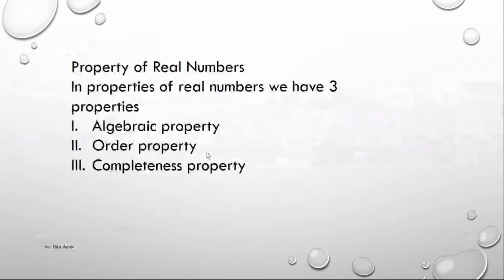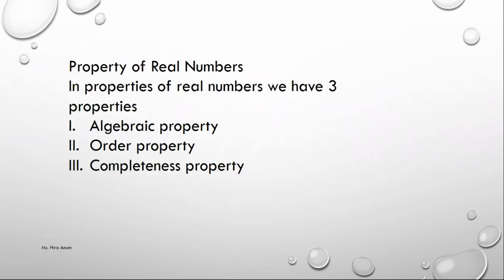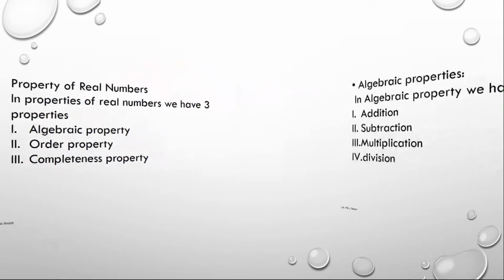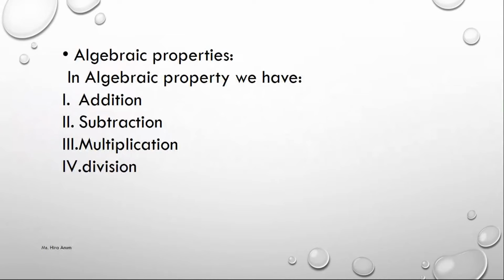Properties of real numbers. Real numbers have three properties: algebraic property, order property, completeness property. Algebraic property: we have addition like 1 plus 2, 2 plus 5, 5 plus 4. These are addition properties. Subtraction property, like 4 minus 2, 2 minus 4, 4 minus 8, 8 minus 12. These are subtraction properties.